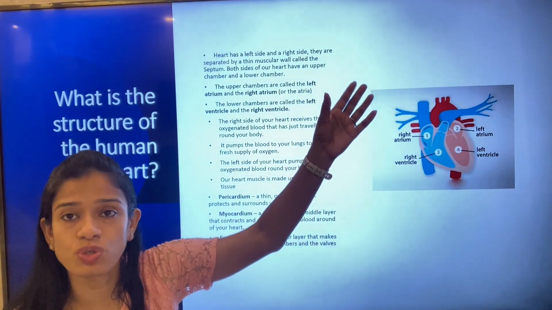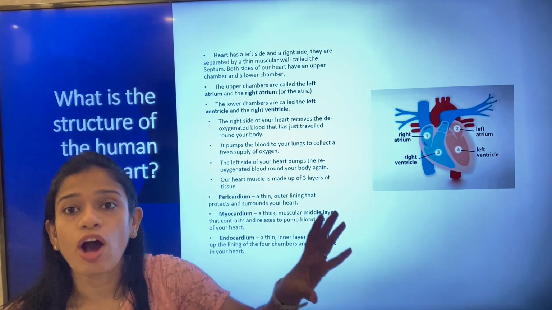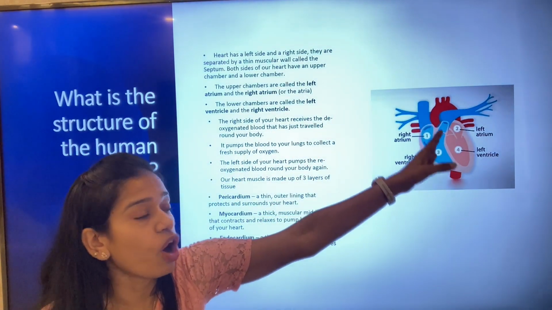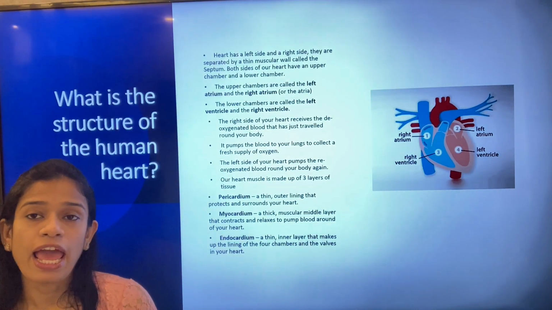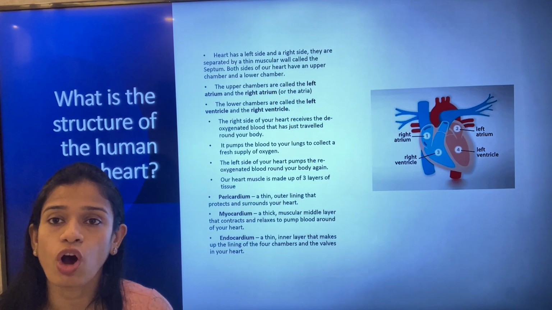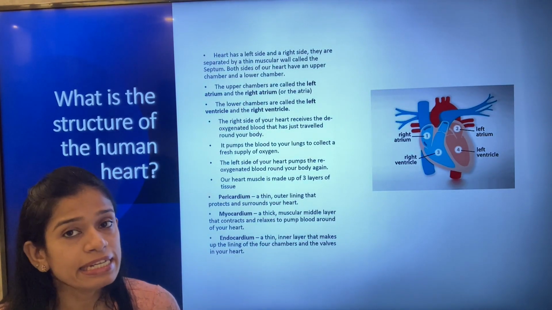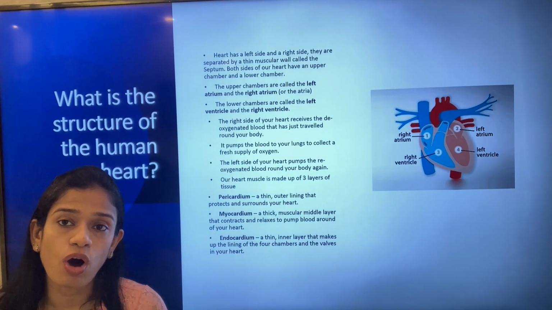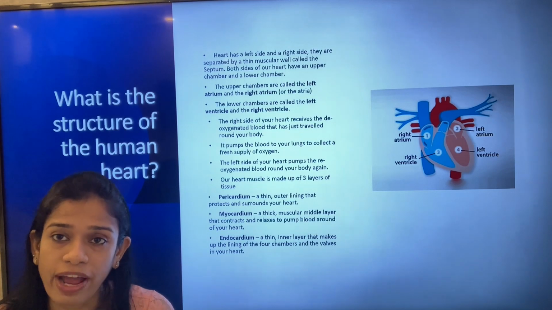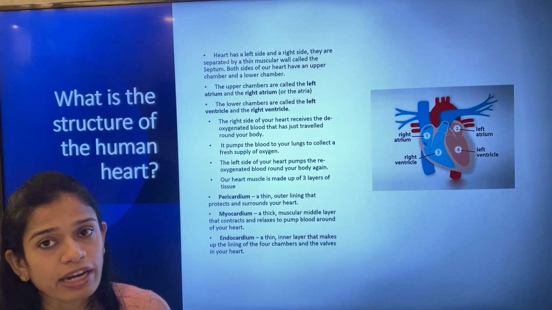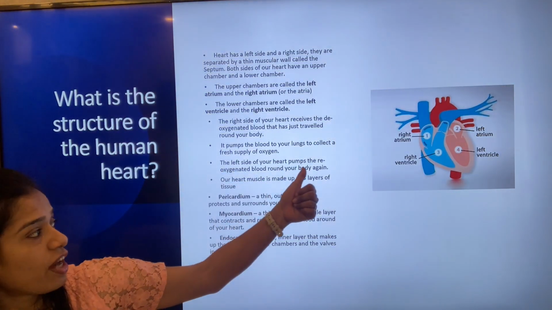Once it goes to the lungs, that oxygen gets into the blood, and that oxygenated blood comes through the left atrium and the left ventricle, and it is taken up to the rest of the body, so that each cell of our body receives the oxygen required for the regular activities that the body needs to do. So the left side of the heart pumps the reoxygenated blood.